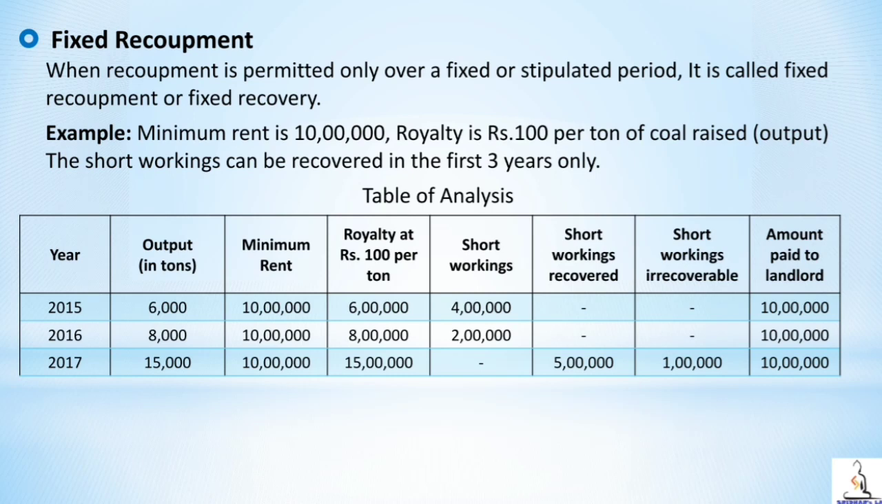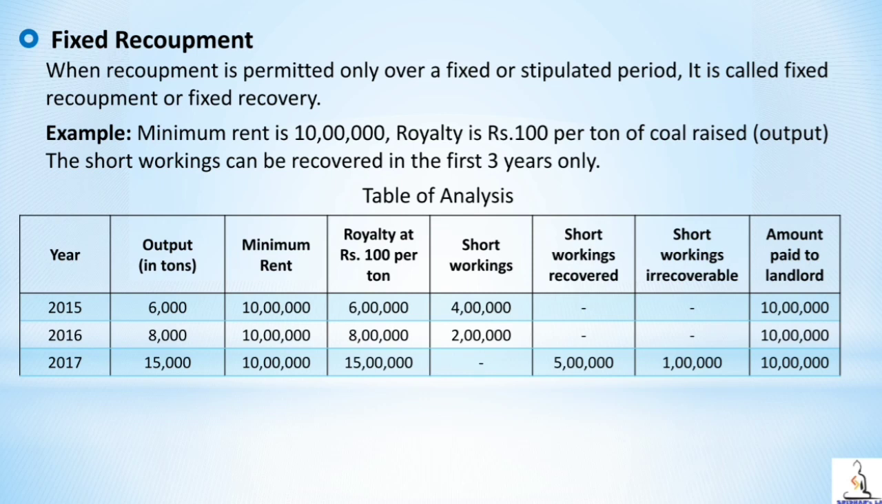In this context, the first 3 years means 2015, 2016 and 2017. So if there is any short working, that has to be recovered within 2017 only. In the previous years, there are two short workings, one is 4 lakh, the other one is 2 lakh. Total short workings are 6 lakh.